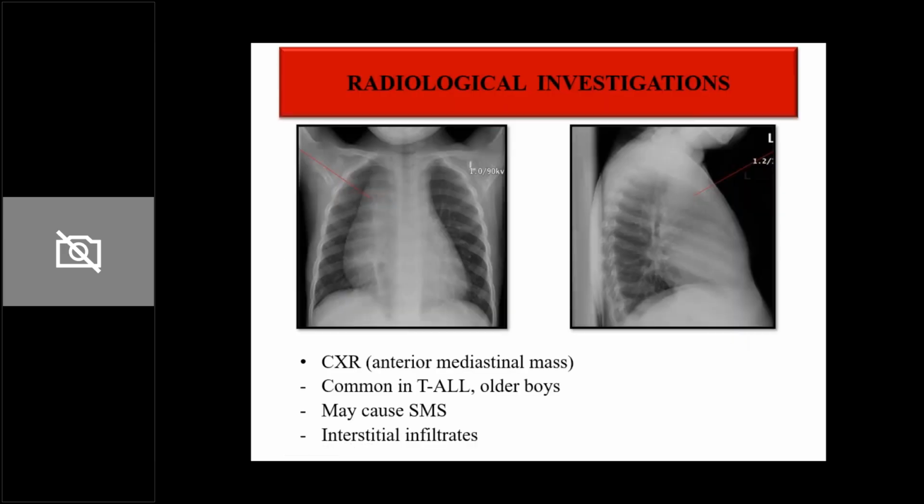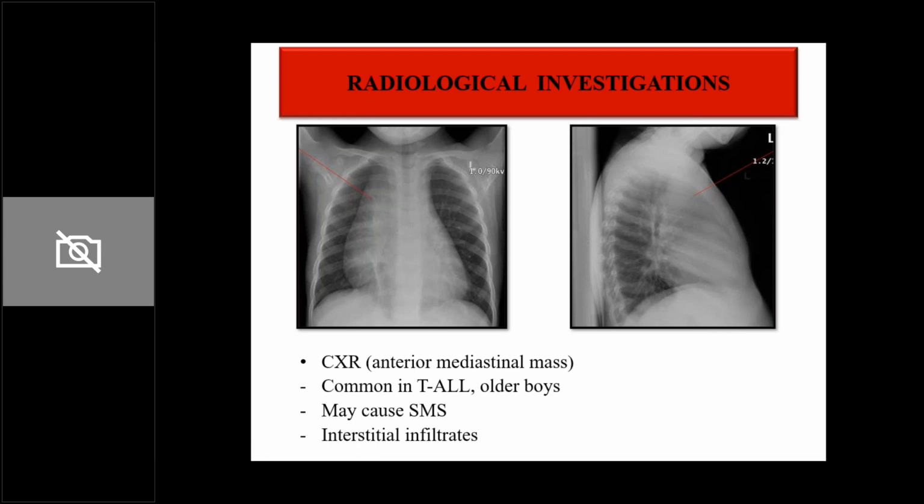Lastly, radiological investigations are done in these leukemic children. Why? Because they can have mediastinal lymph nodes. Now, why is it important to know about these mediastinal lymph nodes? Because it is going to help in risk stratification of these children. So if they have mediastinal lymphadenopathy, then they will fall into intermediate risk.